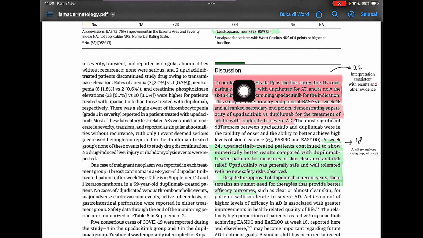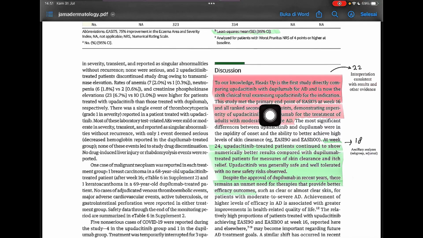Next is point 22. To our knowledge, Heads Up is the first study comparing upadacitinib with dupilumab for AD and is now the sixth clinical trial examining upadacitinib for the indication.